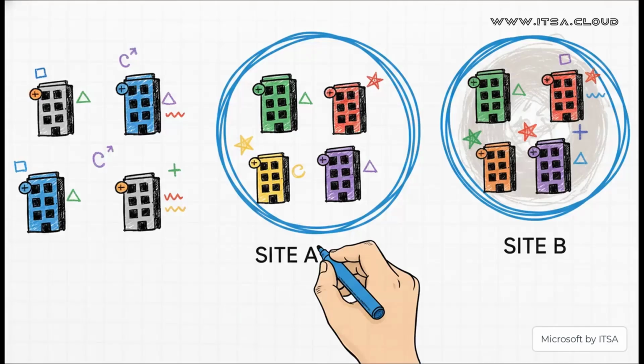The process is actually brilliantly simple. The tool looks at the different IP address ranges, or subnets, that you're using in your physical offices. Then it groups them into these logical buckets called sites. And just like that, Active Directory suddenly has geographical awareness. This creates something called client affinity, which is just a fancy way of saying computers can now find the servers and resources that are physically closest to them.